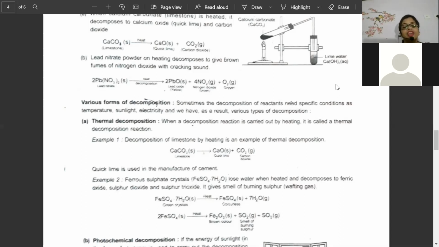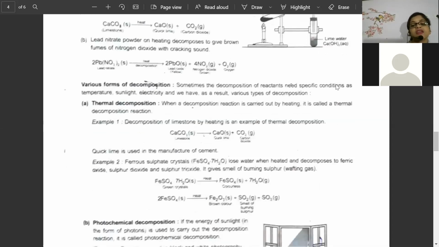Now, the next one is ferrous sulfate crystal. Ferrous sulfate crystal is exactly crystalline. Crystalline here means crystallization is done. That means the water is exactly hydrated here. Hydrated means the water is present in the form of crystal. So, you have to understand that it is frozen. In simple words, it is frozen.